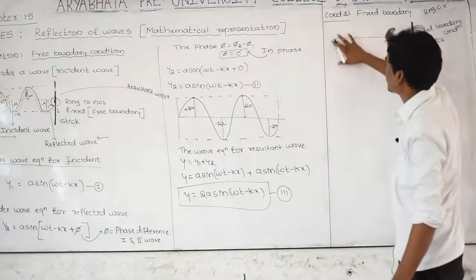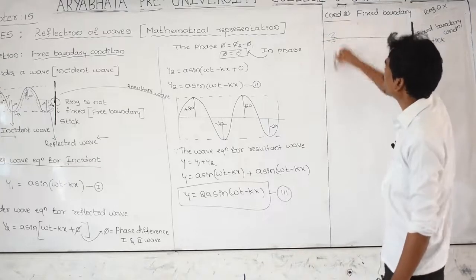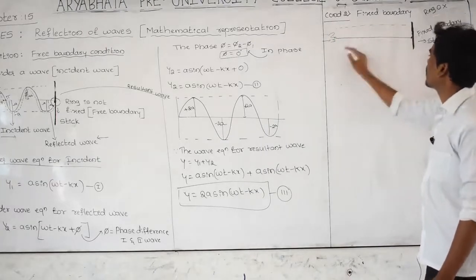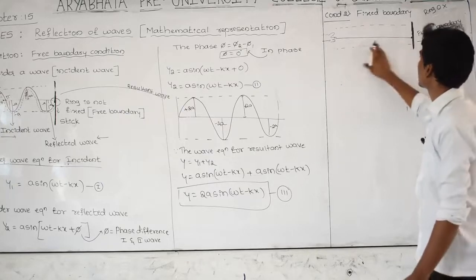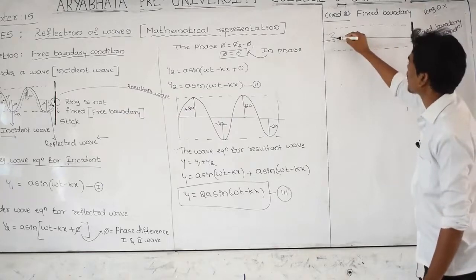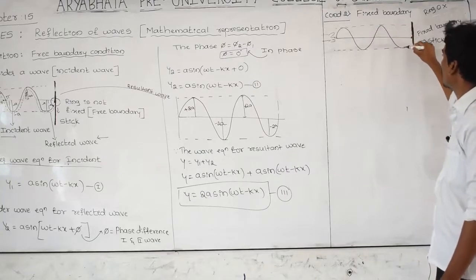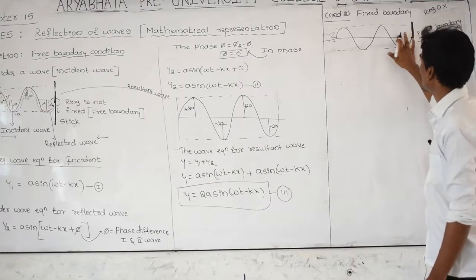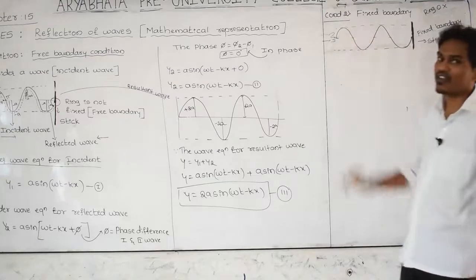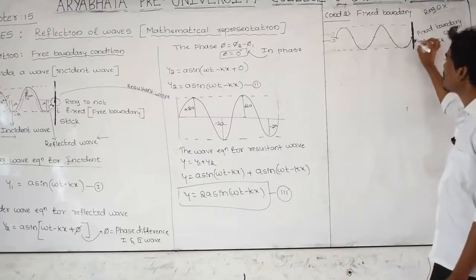And this is your hand. If you jerk the rope up and down, what are you observing? You are observing that the rope produces a wave. The wave is produced in the rope like this. This is the incident wave, which means the rope is looking like a wave now. If you jerk your hand up and down, the rope is looking like a wave.